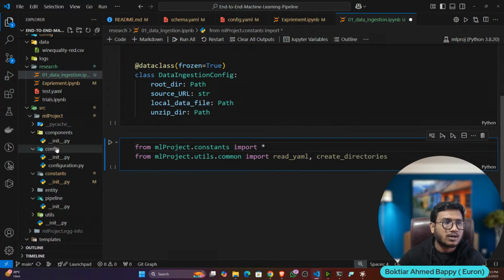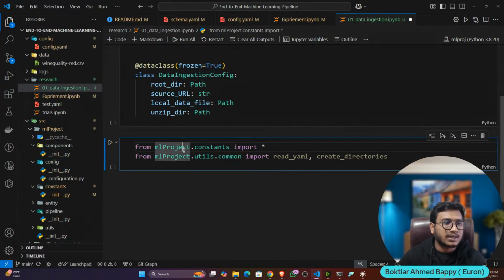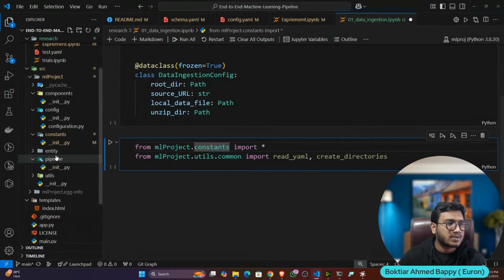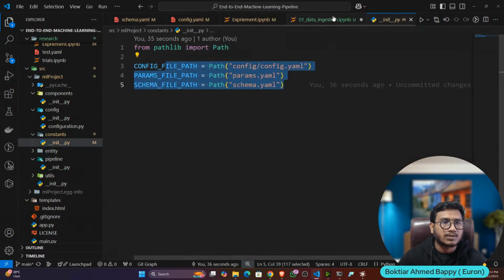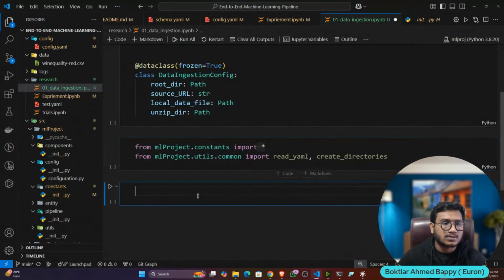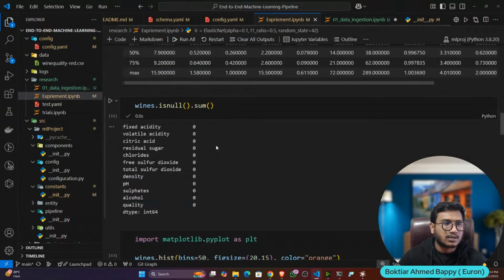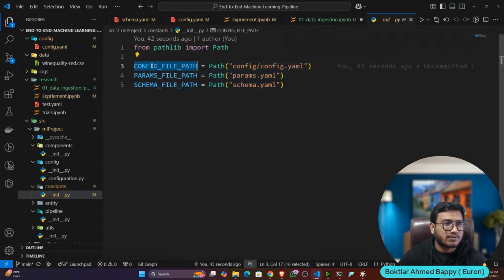Now we can call it from where? From the notebook. How? I can import like this: from machine learning project, that means ML project, because it is available in the ML project, dot constant, that means in the constant folder, I need to import everything. Star means I need to import everything. That means whatever path you have, it will import everything from here. Now we can access all the paths. Let's say I want to access config file path.